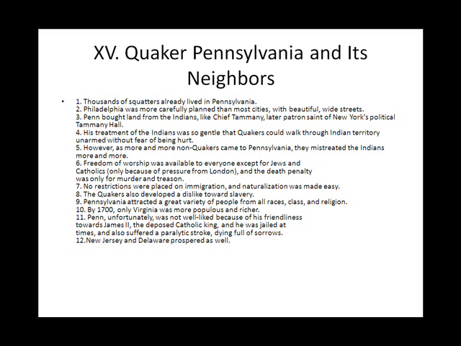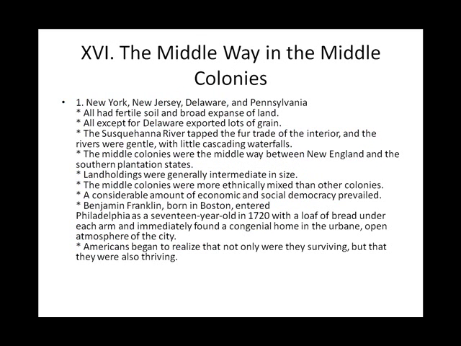11. Penn unfortunately was not well liked because of his friendliness towards James II, the deposed Catholic king, and he was jailed at times and also suffered a paralytic stroke, dying full of sorrows. 12. New Jersey and Delaware prospered as well. Topic 16. The Middle Way in the Middle Colonies.